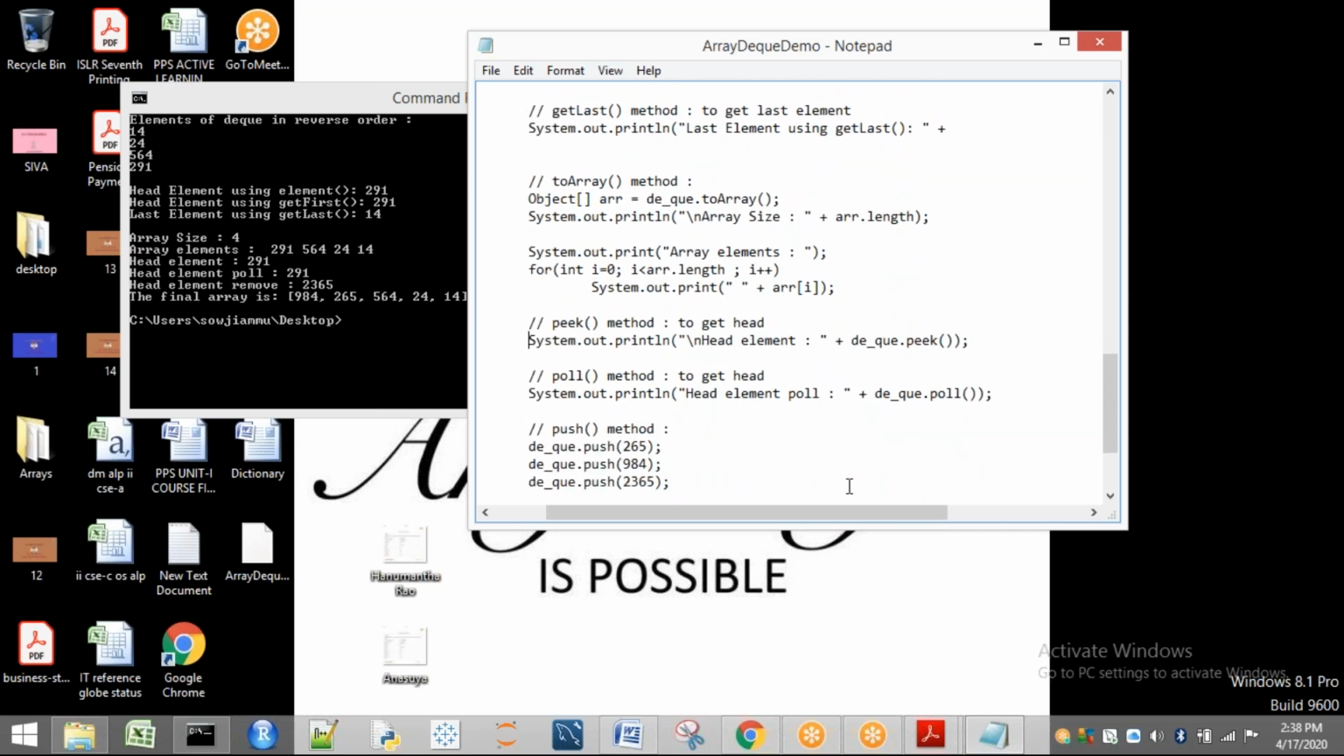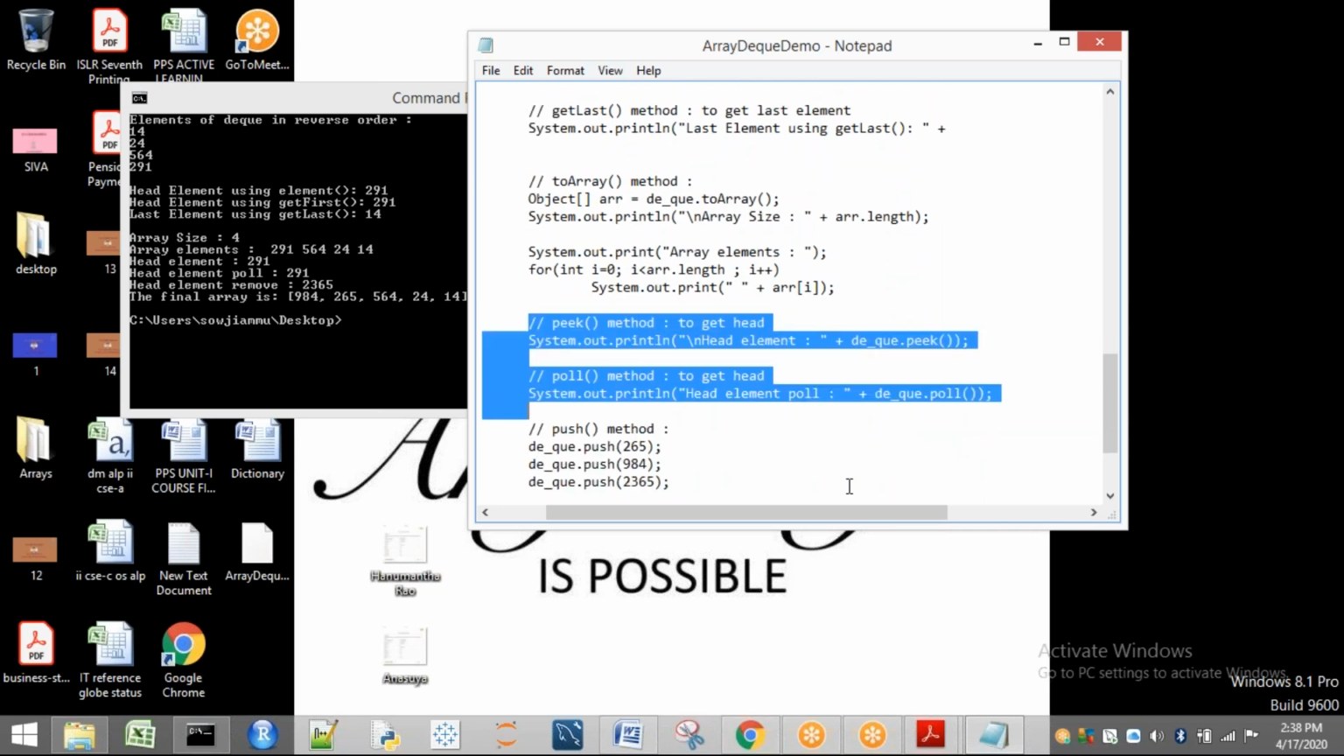Okay. So see, these two are commented. So these two are not executed. So after that, what happens here? The array's elements are all printed here. After that, what I am doing? Here I have printed